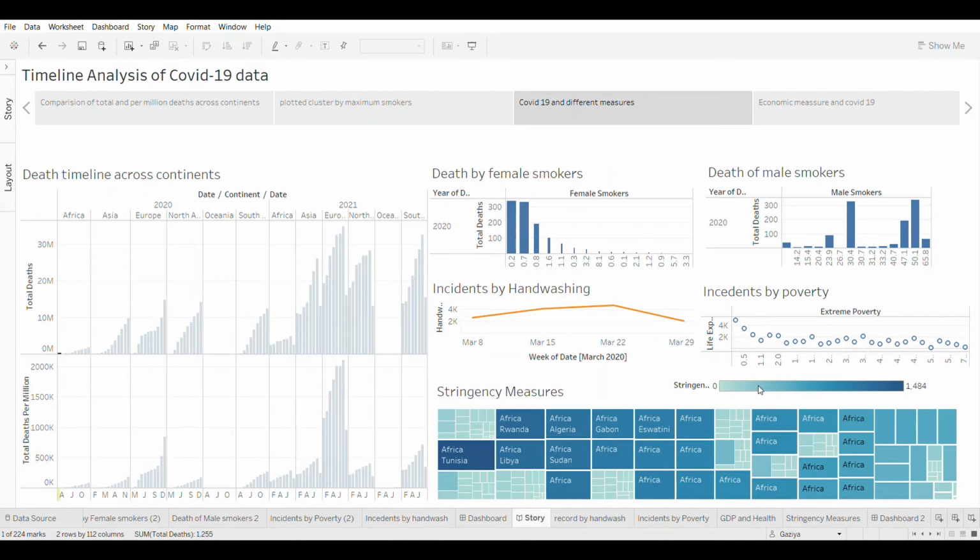And apart from this, higher stringency measures in most of the African countries might help in lower deaths recorded.